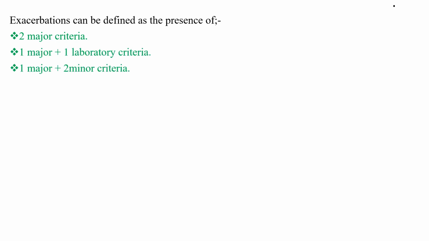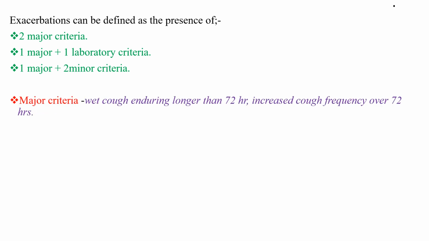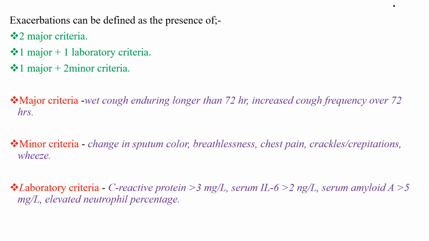Exacerbation can be defined as the presence of two major criteria, one major and one laboratory criterion, or one major plus two minor criteria. There are major criteria, minor criteria, and laboratory criteria. So based on those criteria, we can say there is exacerbation of bronchiectasis.